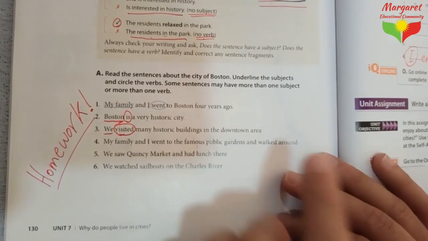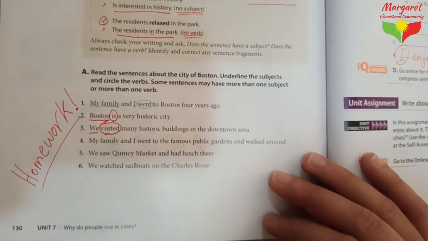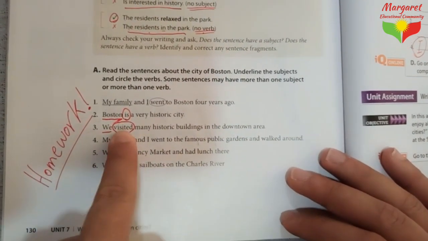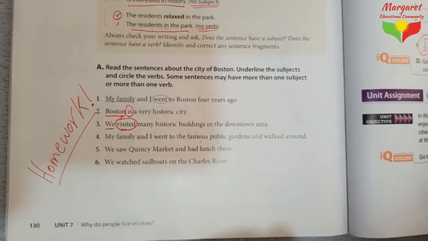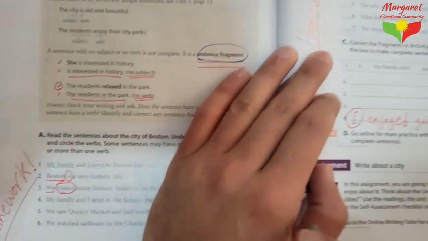Okay, so your job is to underline the subjects and circle the verbs. Do the other ones, guys. It is very easy. Okay, I want you to go to the next page.